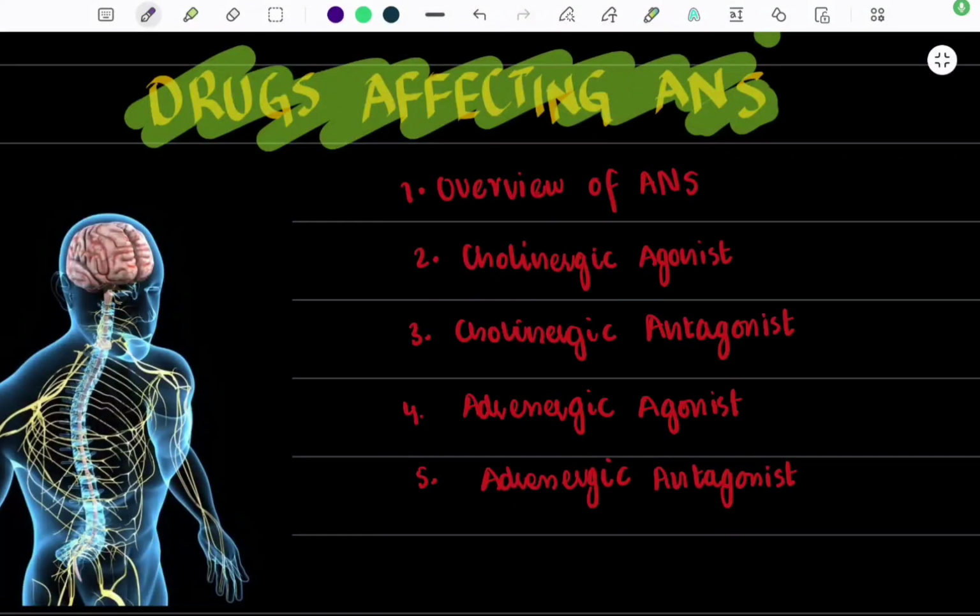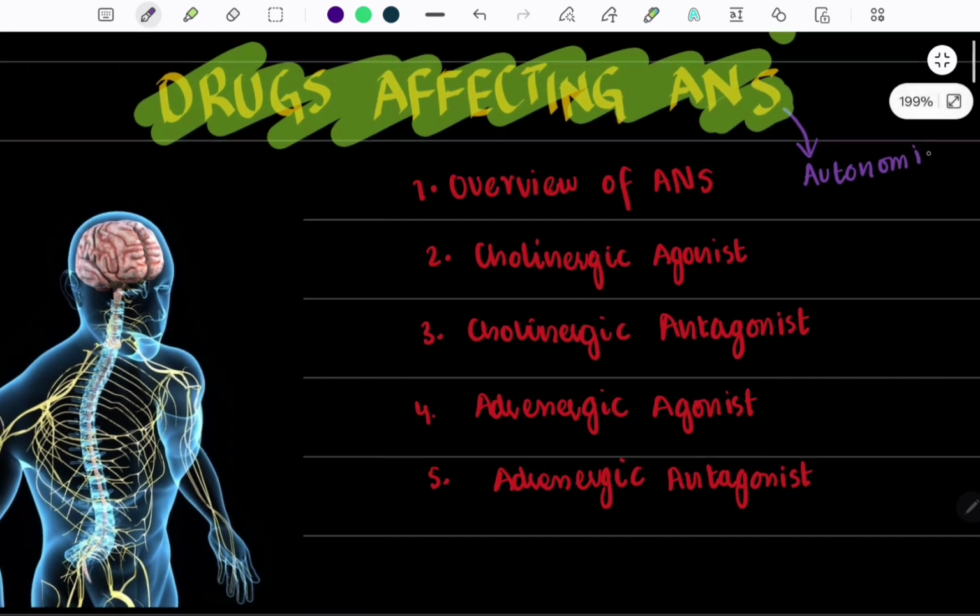Today we are going to start the topic drugs affecting ANS. ANS simply refers to autonomic nervous system. So we are starting pharmacology, and in pharmacology we're starting this topic drugs affecting ANS, autonomic nervous system.